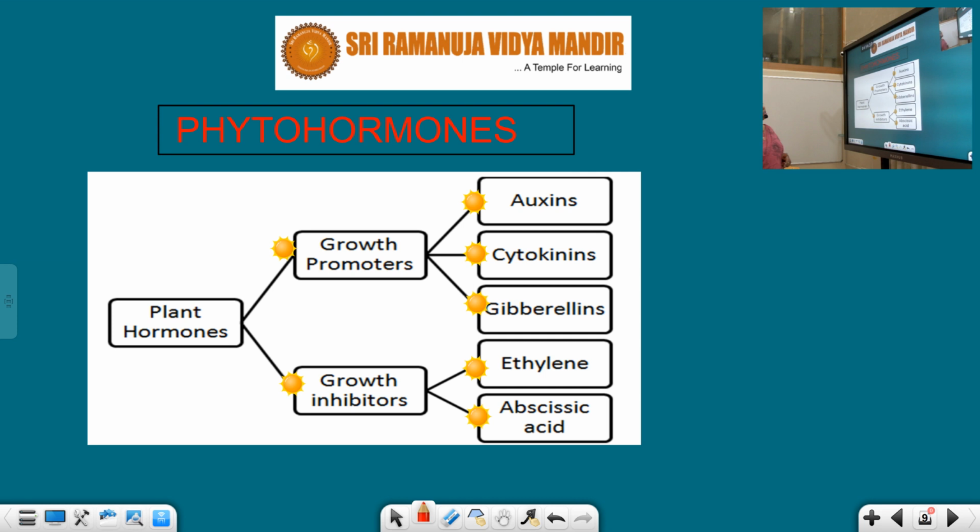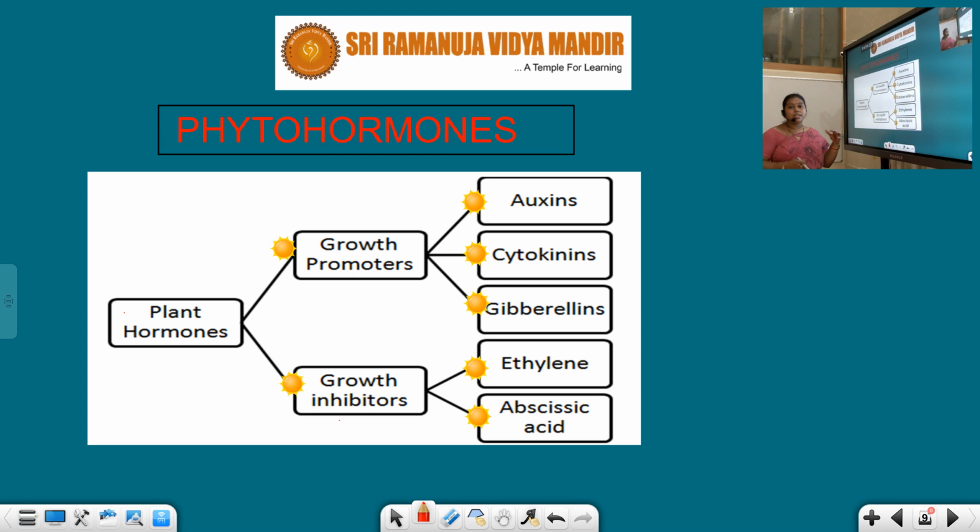Plant hormones are growth promoters and growth inhibitors. If the hormone is involved in the process of growth promotion or elongation of any stem or root, we call them growth promoters. The next category is growth inhibitors. There are some chemical substances that work very effectively for the restriction process; they simply inhibit the growth.